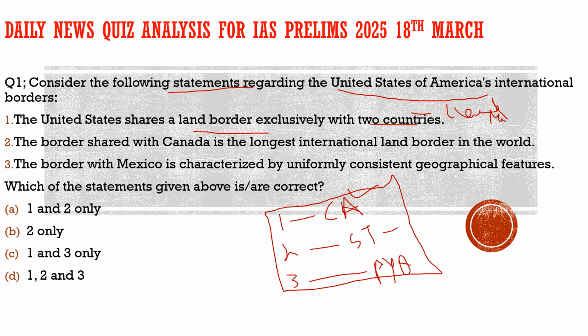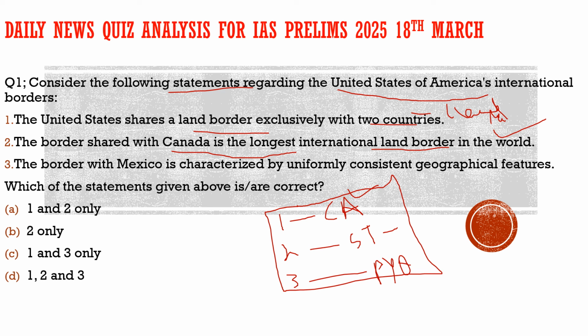Second statement: the border shared with Canada is the longest international land border in the world. 100% true. If you remember, in last year's prelims paper there was a question asking which has the longest land border. The options were different: Chile and Argentina, and also Canada and USA. That's why I told you, if we had discussed this question last year, it would have been more important. But always remember, such questions are always important for you. So remember this: the border shared with Canada, by the USA, is the longest international land border in the world. So the second statement is also true.